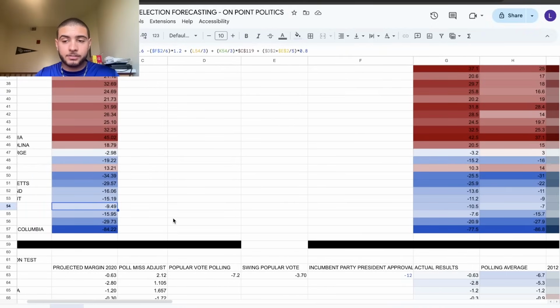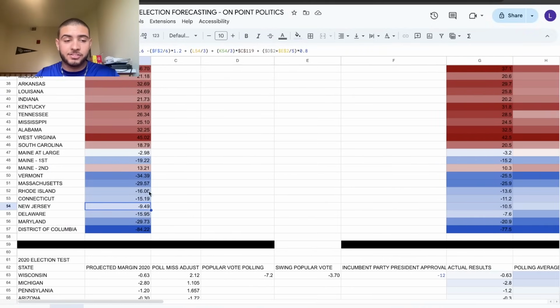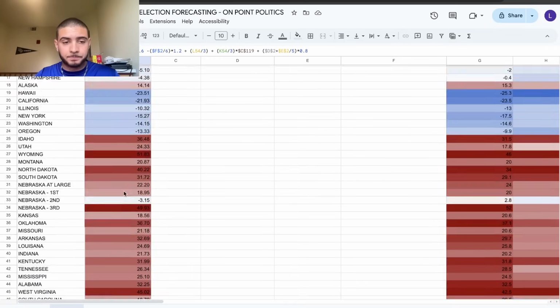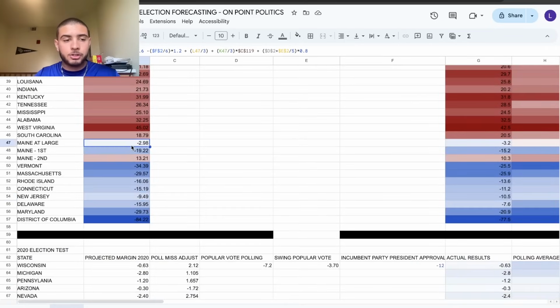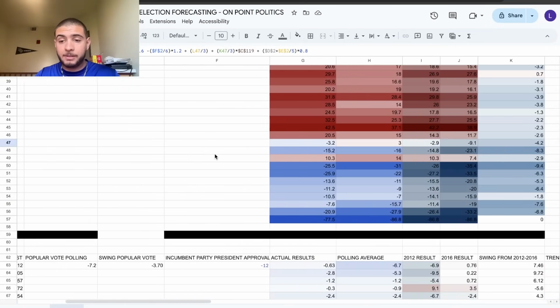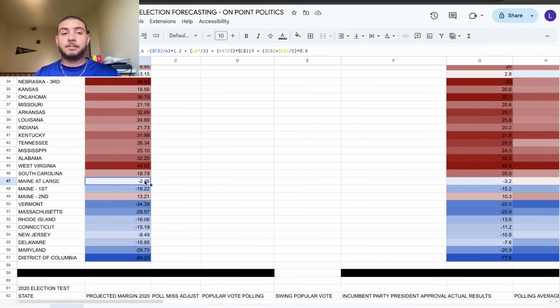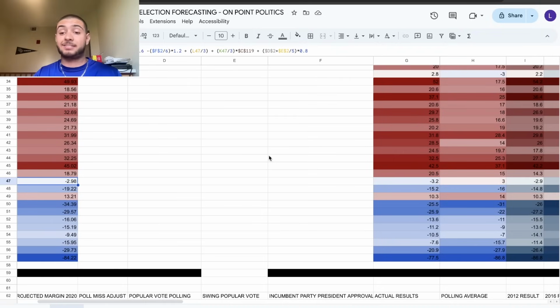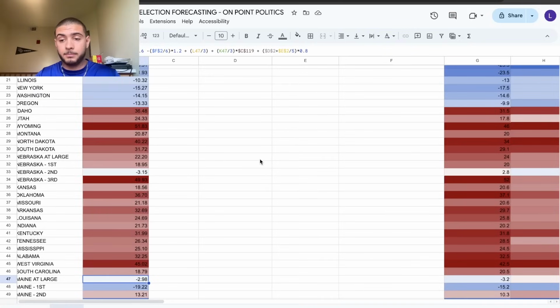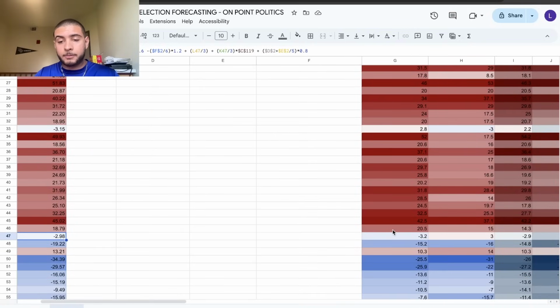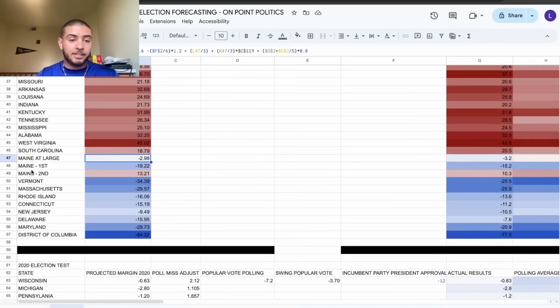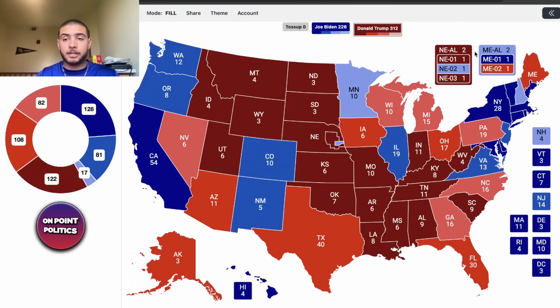And I'm kind of curious to see what it's going to look like when you have more polling averages out of these states as well overall. And once you have like Maine at large, for example, this is looking really iffy for Biden, because the latest poll had Trump up by 6 in the state, and that's a problem overall. Now, the demographic poll is considerably more Democratic than the polling average, but this may be a surprise state for Trump that could end up flipping, that people may or may not expect to exactly happen.